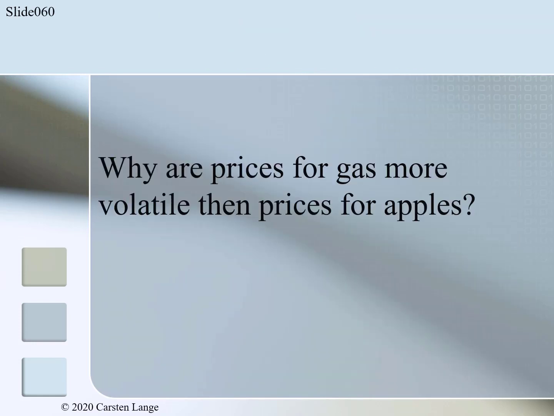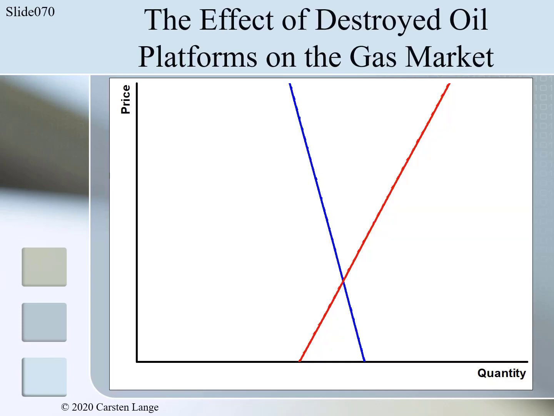Now let us take a look at the gas market. Why are prices for gas more volatile than prices for other goods? For example, why are they more volatile than the prices for apples? Gas markets don't have bad harvests, but in 2005 another disaster influenced the market prices for gas. When Hurricane Katrina destroyed oil platforms in the Gulf region, the price for gas skyrocketed. How can we explain this?